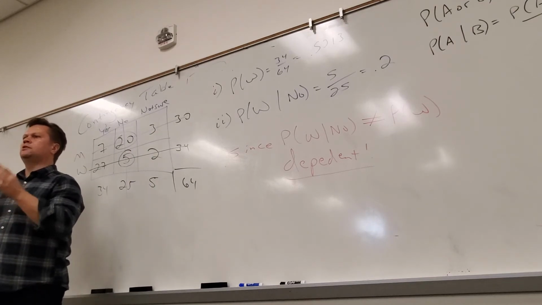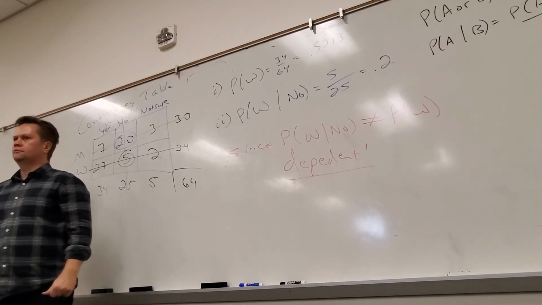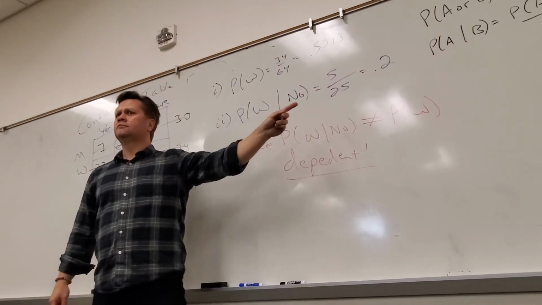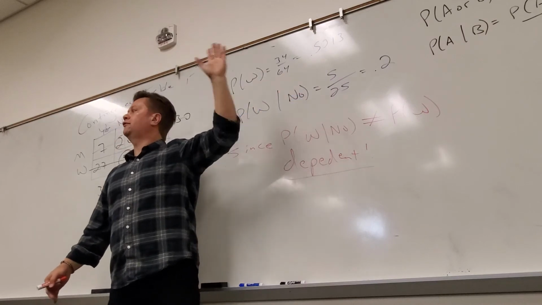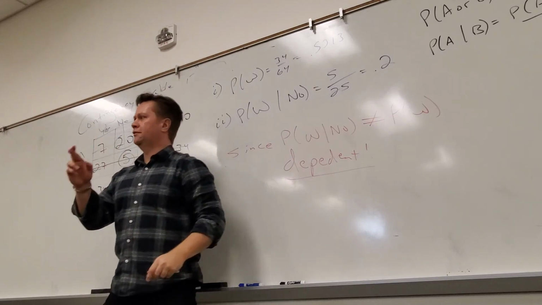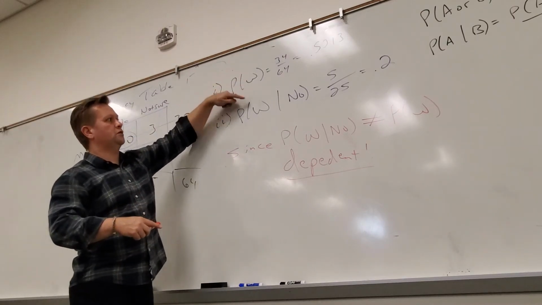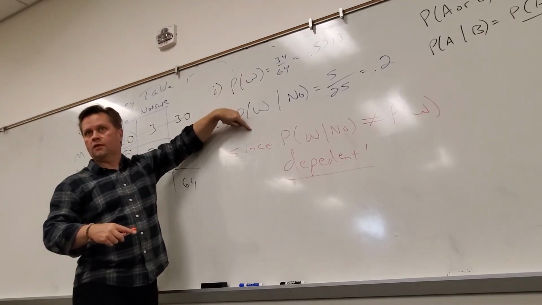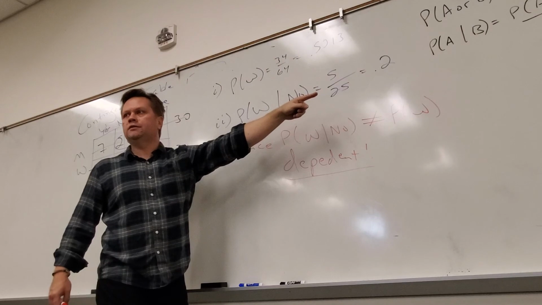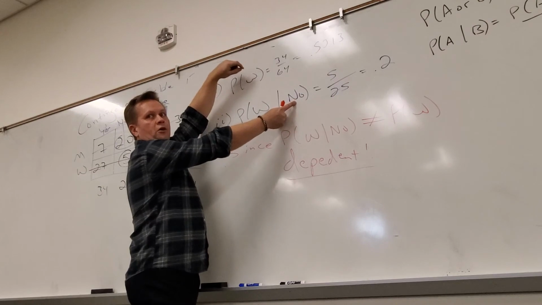Does the probability they're a woman stay the same if I found out later that they said no? No, it doesn't, right? It changes. Therefore, it depends on if they said no or not. You guys love that. But I really hope this makes sense. So the probability of one event. See how they're both questions about probability as a woman? This one is if I happen to know that they said no. Since the probability changes, it's dependent. The probability they're a woman is dependent on if I know their answer or not.